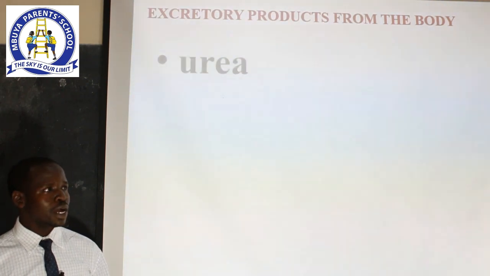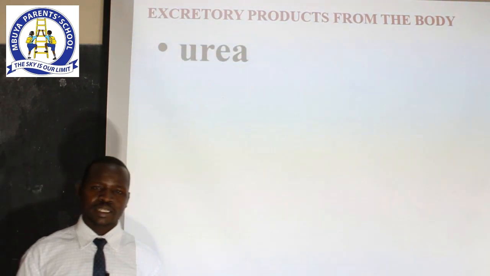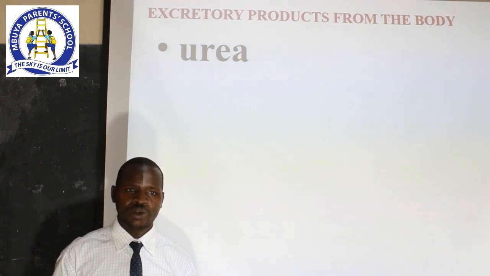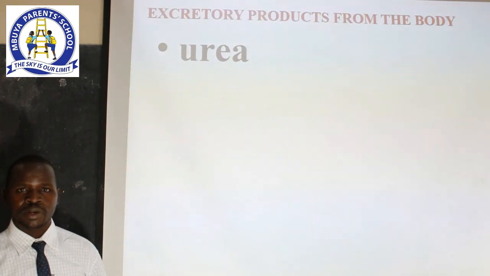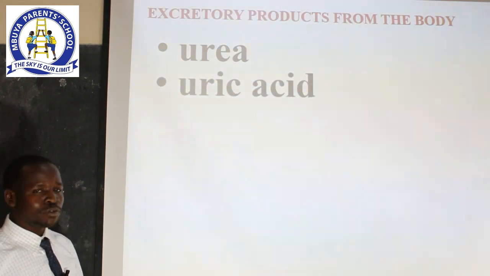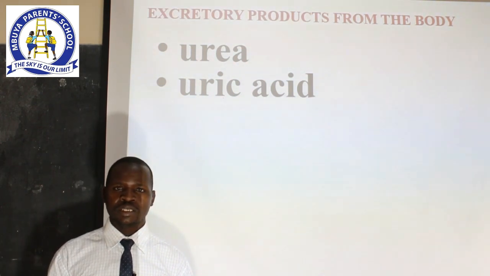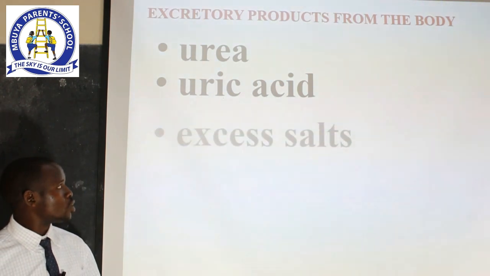One, we have what we call urea. Urea is a waste product that is removed from the body by one of the body organs that we shall later know. It's one of the products that we refer to as the excretory product. Secondly, we have what we call uric acid. Uric acid is also another excretory product that we need to know.